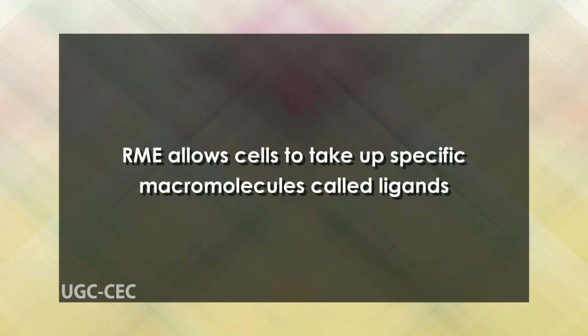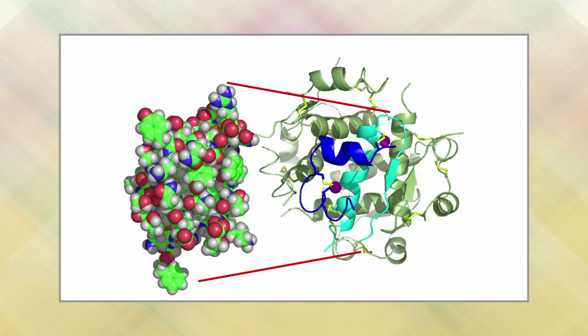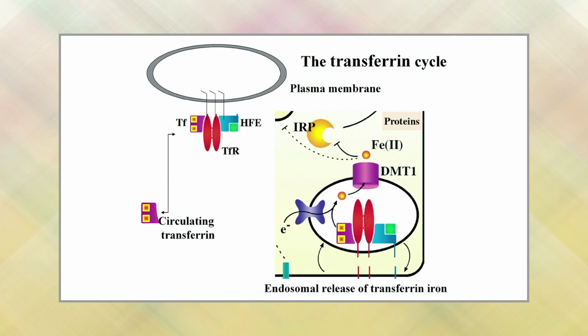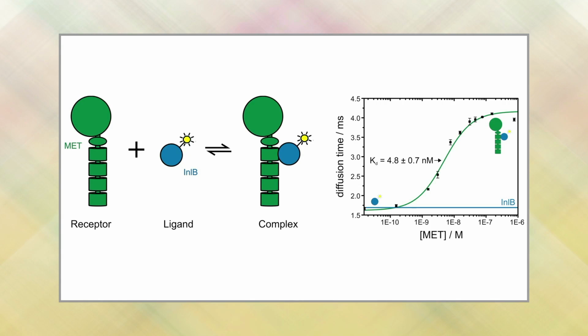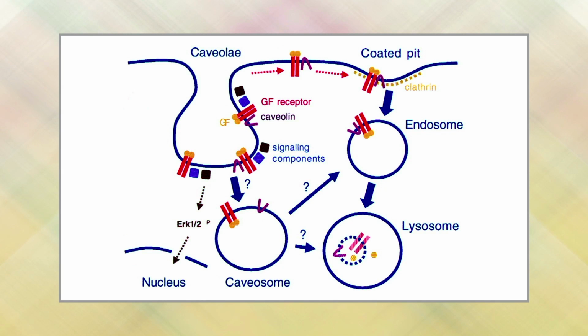Receptor mediated endocytosis allows cells to take up specific macromolecules called ligands, such as proteins that bind insulin, transferrin or low density lipoprotein cholesterol carriers. Receptor mediated endocytosis requires specific membrane receptors that recognize a particular ligand and bind to it. Ligand receptor complexes migrate along the membrane surface to structures called coated pits just inside the cytoplasm.